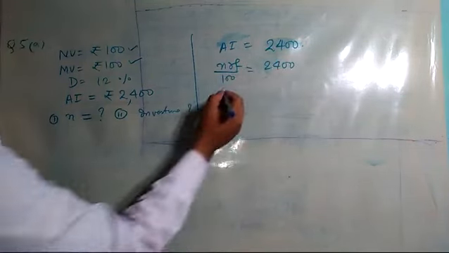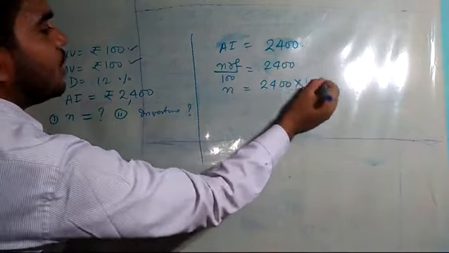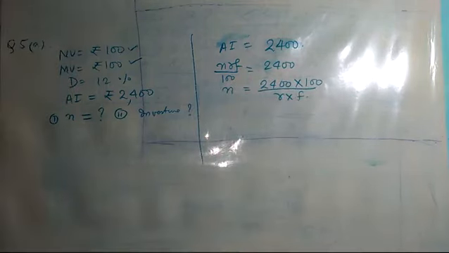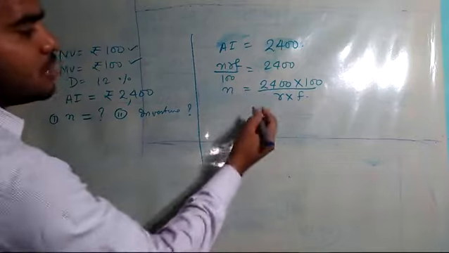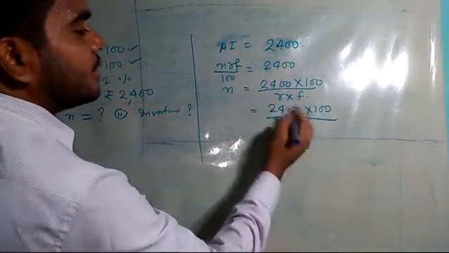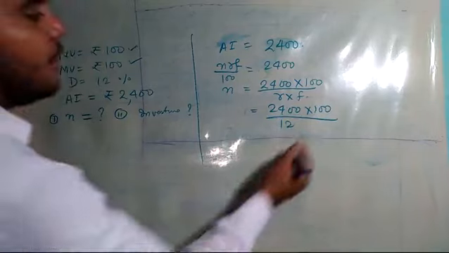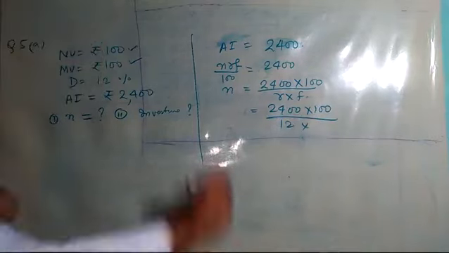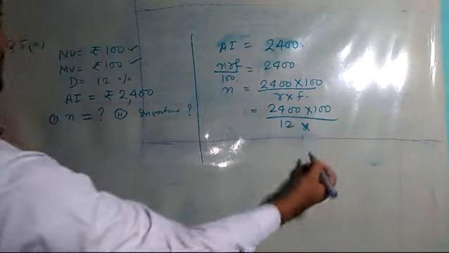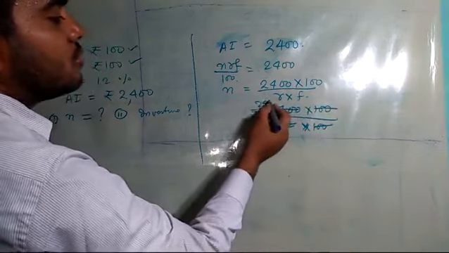Now we have to calculate N, so I can write N is equal to 2400 into 100 by R into F. Then only I will be able to calculate by cross multiplication. So it is 2400 into 100. Rate we are having 12%, so 12 here. Face value is rupees 100, so the 100 cancels. So 12 2s are 24.